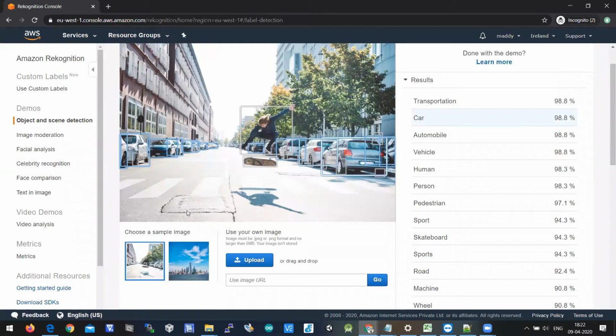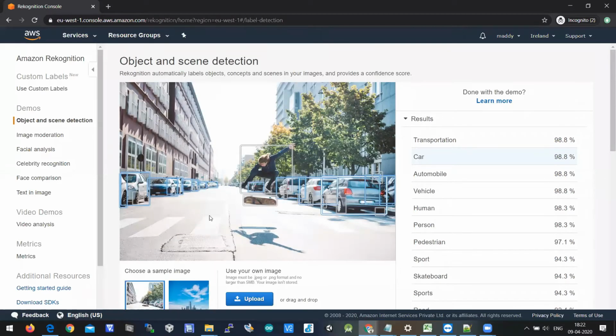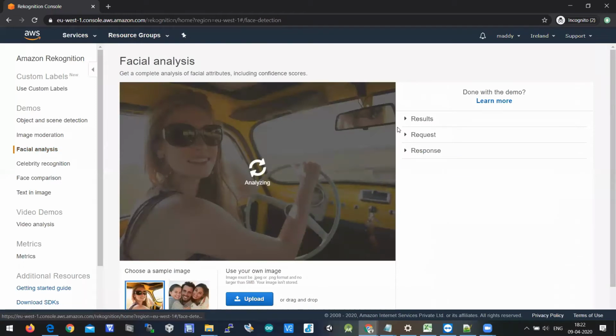This is a sample image which has been uploaded to AWS, or you can upload your own image. It can identify what the object in that image is. So let's go for facial comparison, or facial analysis. If you go for facial analysis, it will identify.